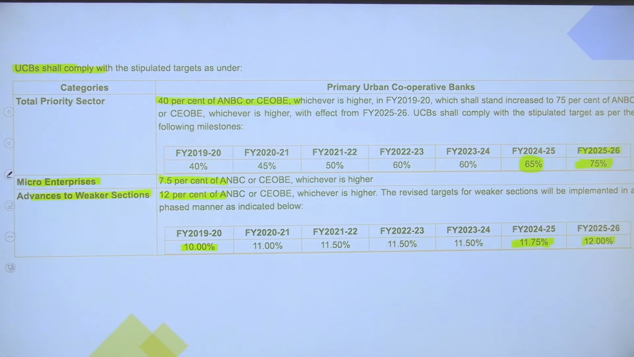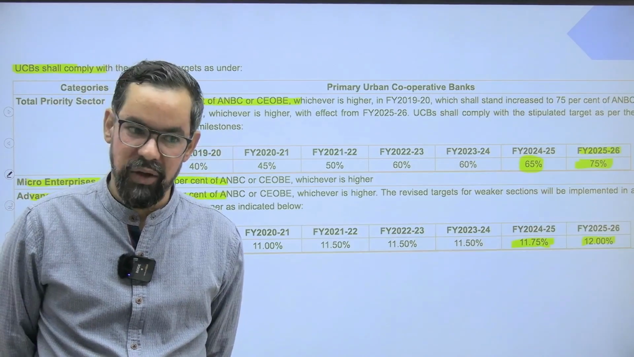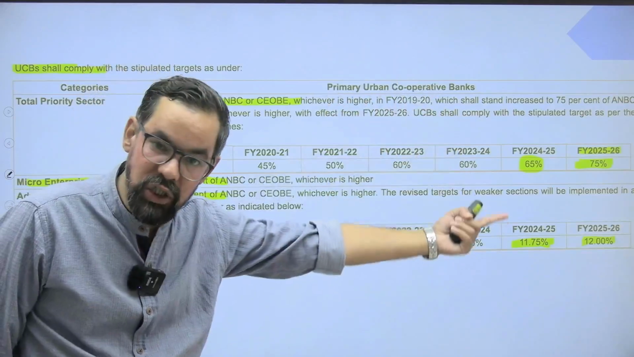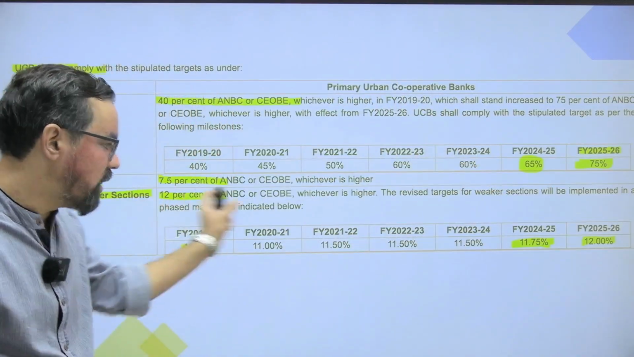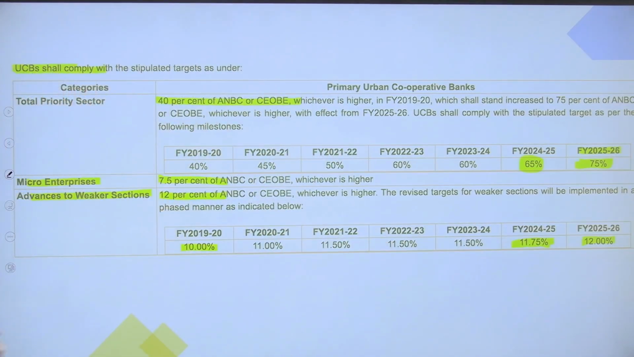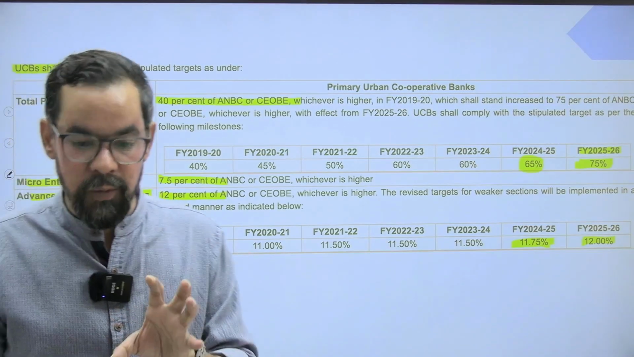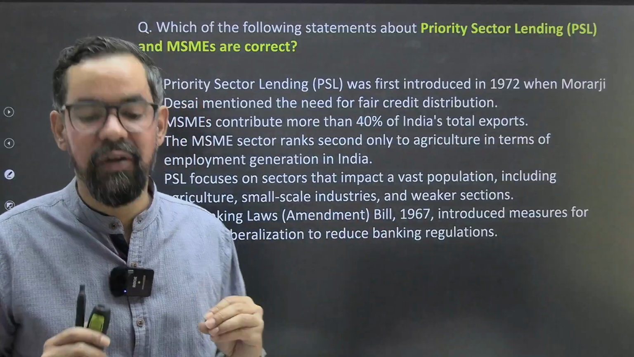Right now, I'm recording this video in March 2025. So after a few days, this target will increase. For the coming financial year, it will be 12% also. Right now it is 11.75%. Understood, guys? So please make a note of this particular one. This is definitely going to help you out. With the help of a number of questions also, we are going to build our understanding of these. Now we will come to our question part.